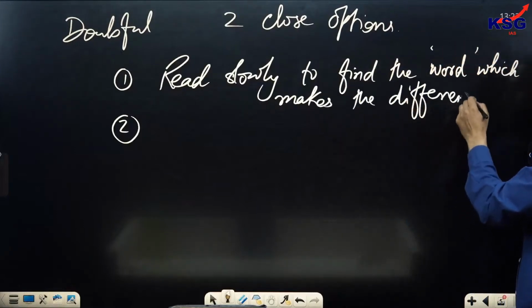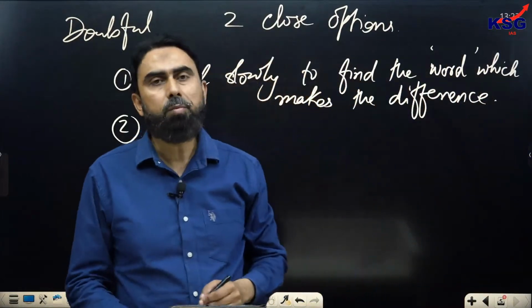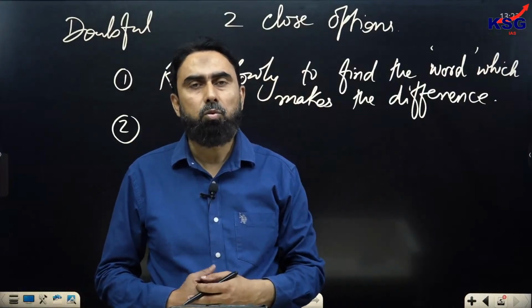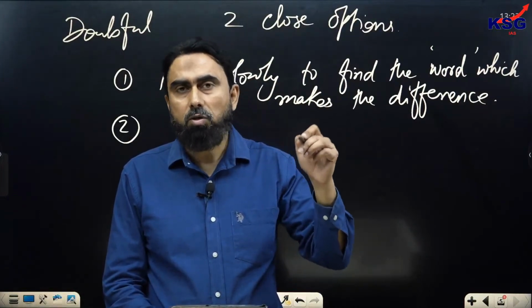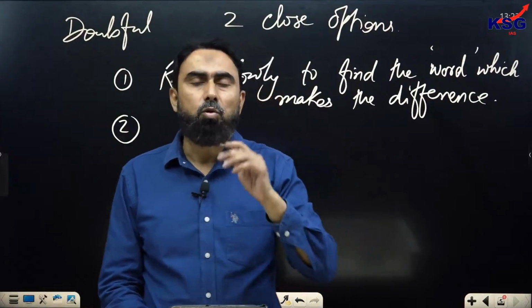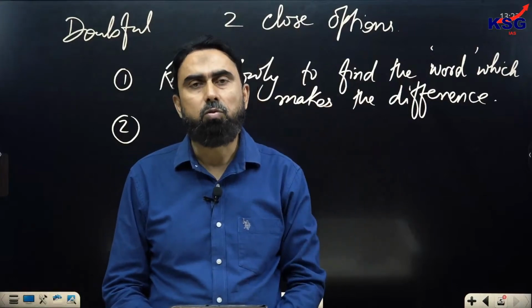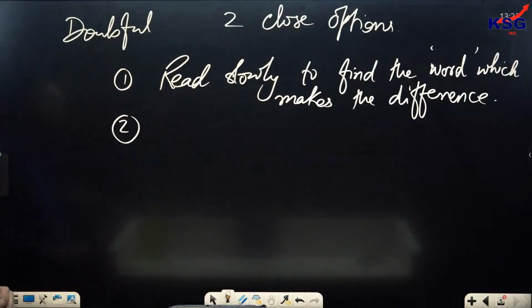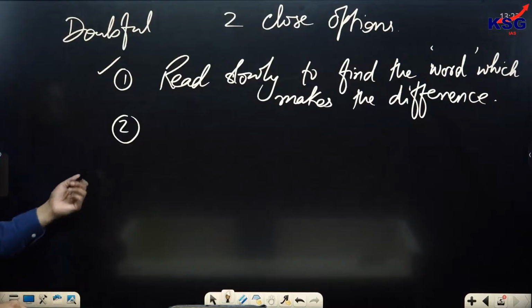Sometimes it happens that when you read it in a customary way at a good speed, you may miss that word. When you look at each word, that important word there, your eye span should be small. Read word to word and then notice the word which is going to make it wrong or going to create the difference. When you read it in a hurry, sometimes you miss it out. So that is one reason, that word should be noticed, like irrelevant was the word there.